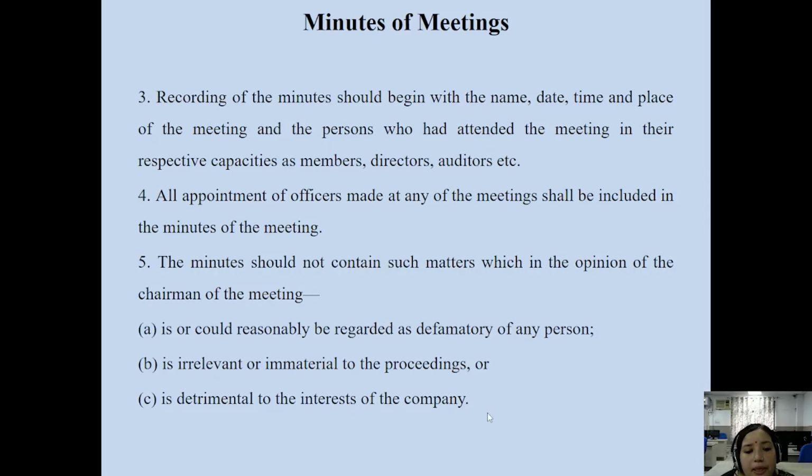And if it is detrimental to the interest of the company, we can exclude that part from the minutes of the meeting. If it is detrimental for the interest of the company to include such matter, then in that case it is better not to disclose that, because minutes of meeting are read by everyone, whether that person is a member of the company or not.